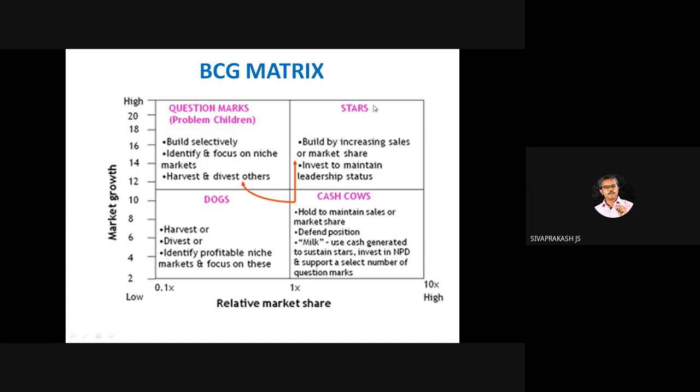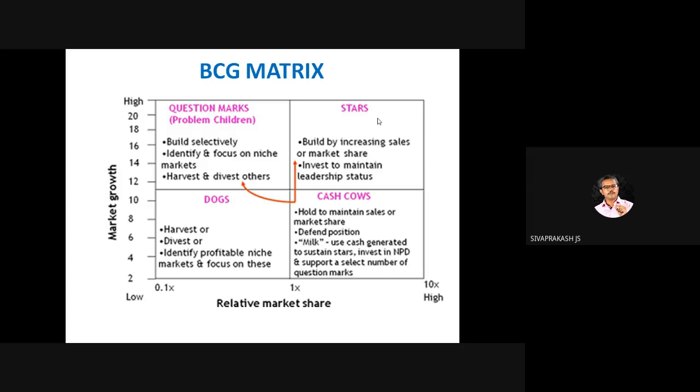Can you say which one is the best? Immediately the candidates used to point out stars, but it is not so. We need to understand the market as well as the product. Every product will fall in a different category.